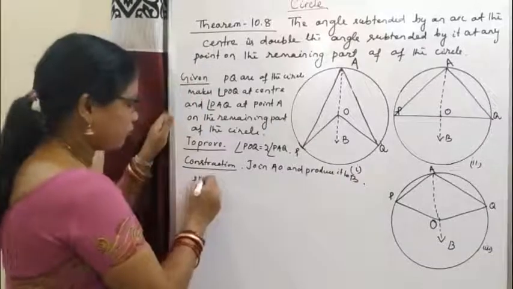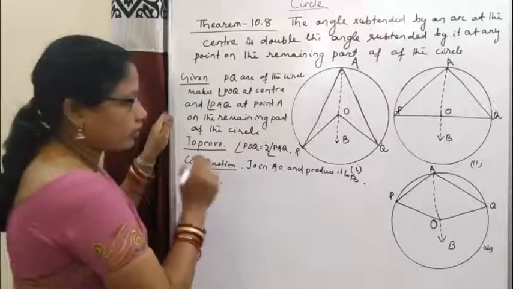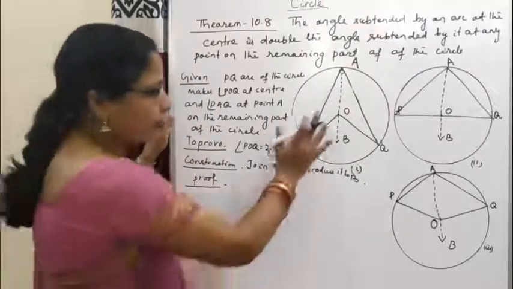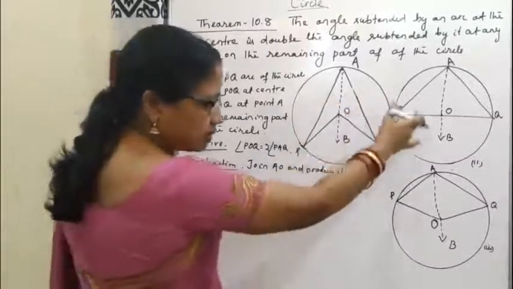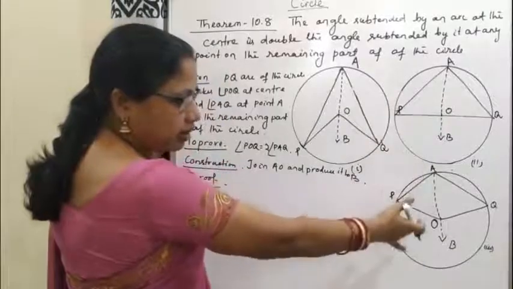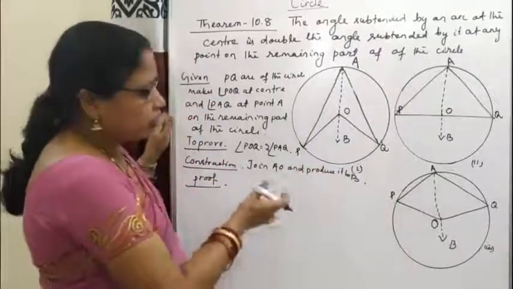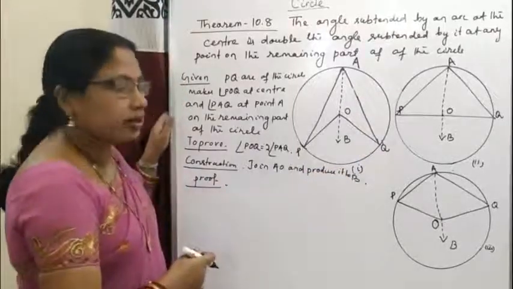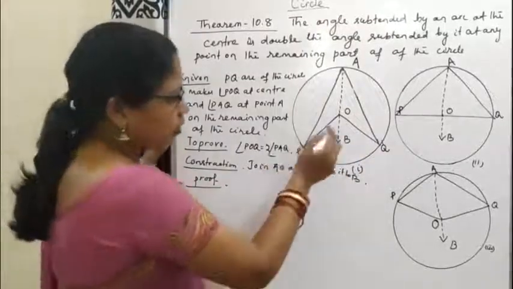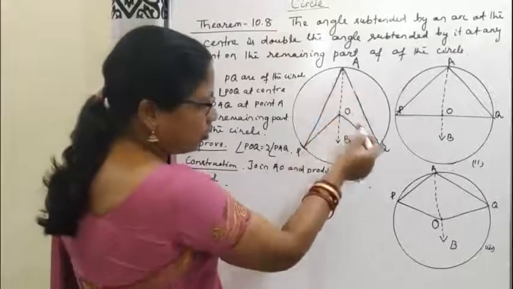Then proof. So here I will prove for the first circle. All the namings in the second circle and third circle are the same, so it is automatically proved for the second and third circle. Consider the triangle AOQ.